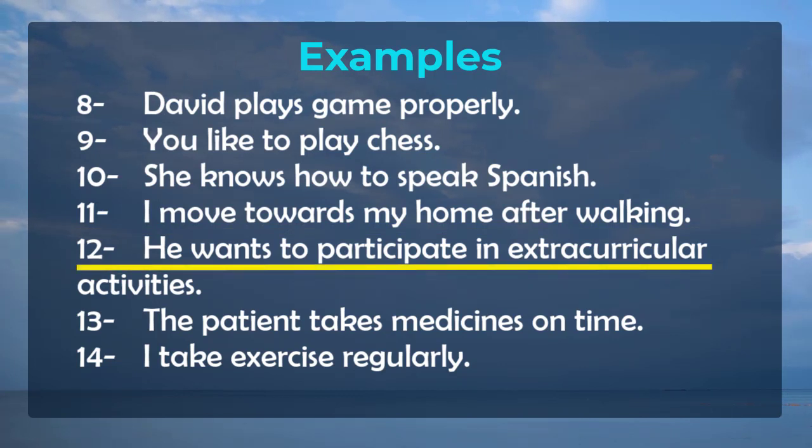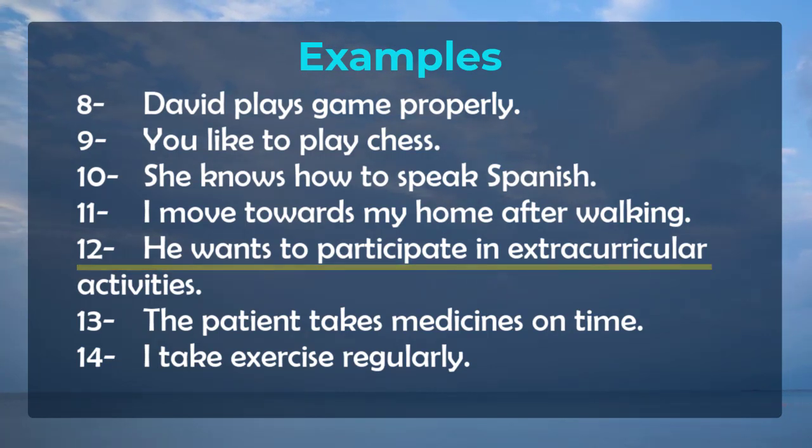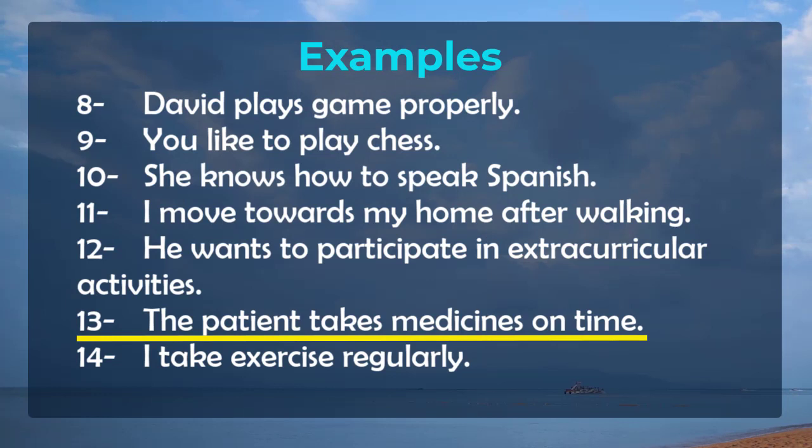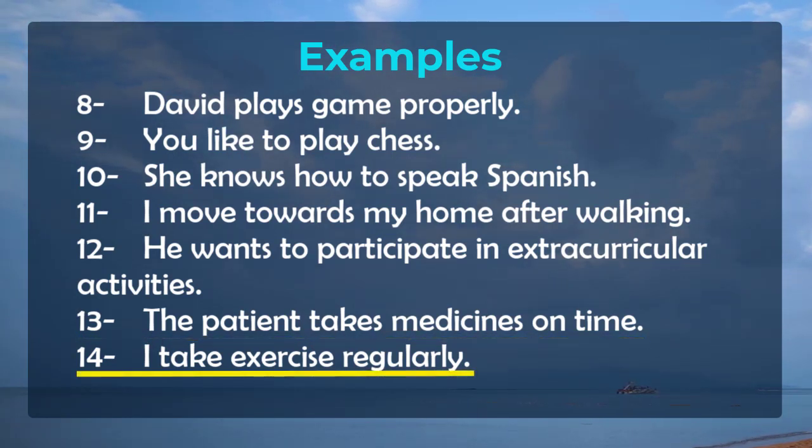He wants to participate in extracurricular activities. He is a singular pronoun, so we are using wants here. Next is the patient takes medicines on time. The patient is a singular noun, so we are using s with the verb. The patient takes medicines on time. I take exercise regularly.